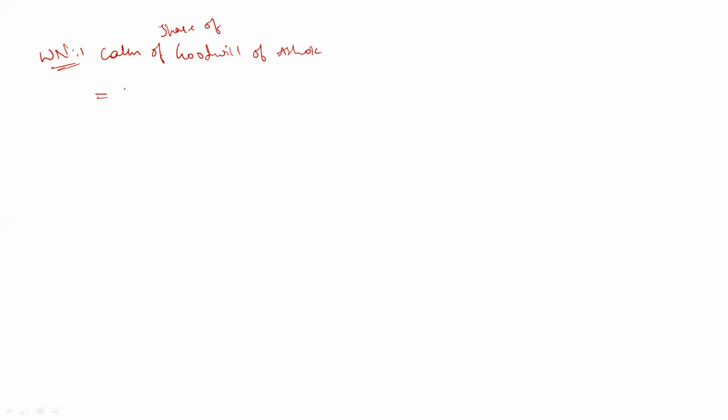So goodwill for the whole firm is 4,50,000. Okay. Profit sharing ratio given in the question is 4:3:3. Okay, and Ashok is the first partner. So his share will be 4 out of 10. So 4 divided by 10. Clear? So multiply this and we will get the value as rupees 1,80,000. This is the share of goodwill of Ashok.